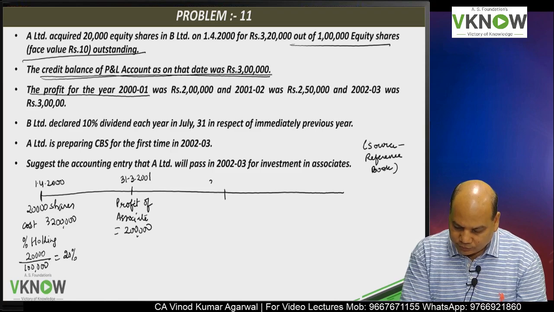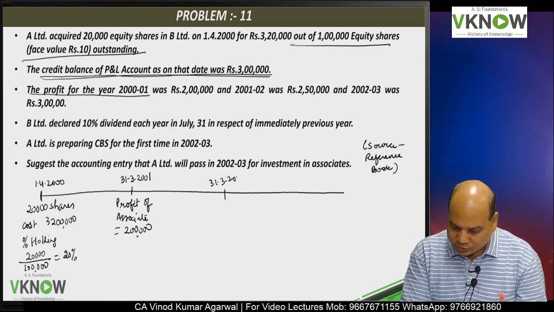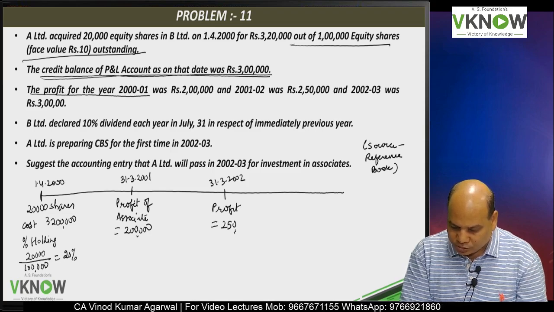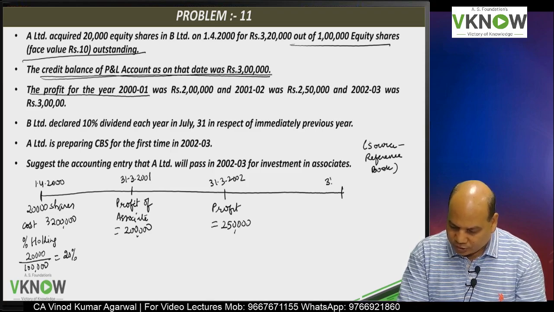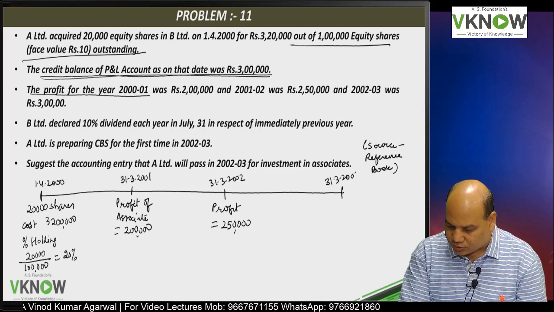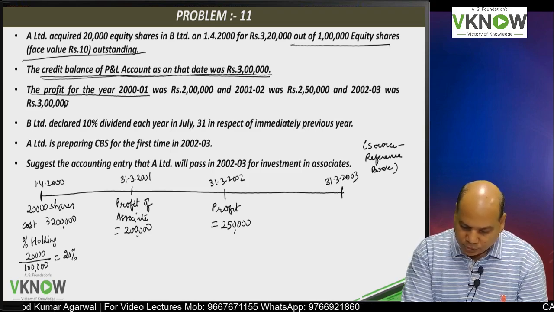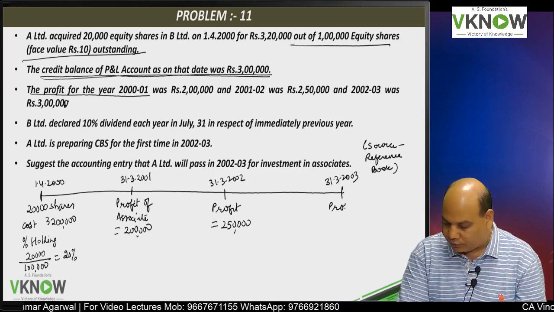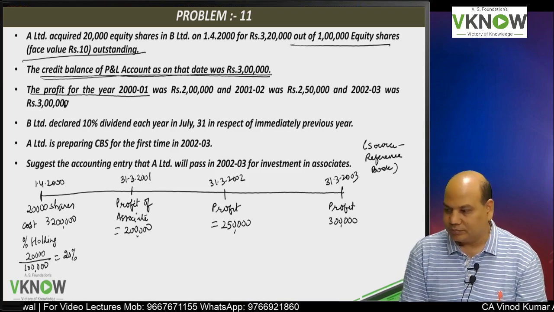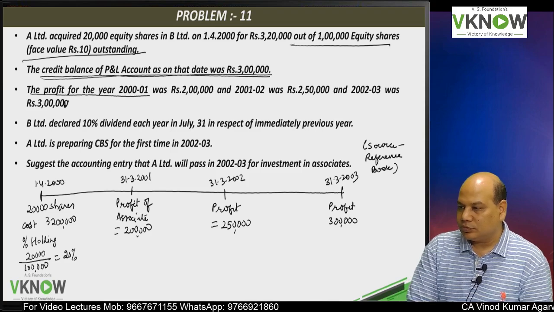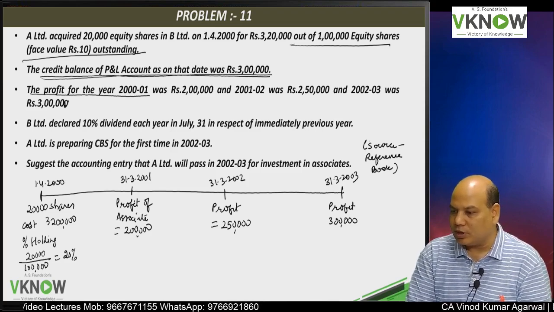Then for the year ended 31st March 2002, the profit of the associate is rupees 2,50,000, and for year ended 31st March 2003, the profit earned by the associate is 3 lakh. Is it right? So up to this is clear from the timeline.